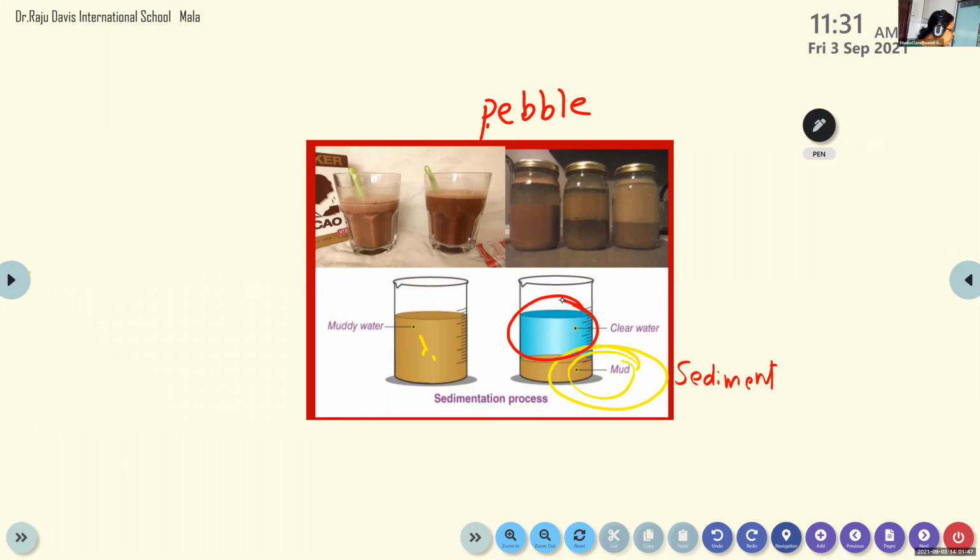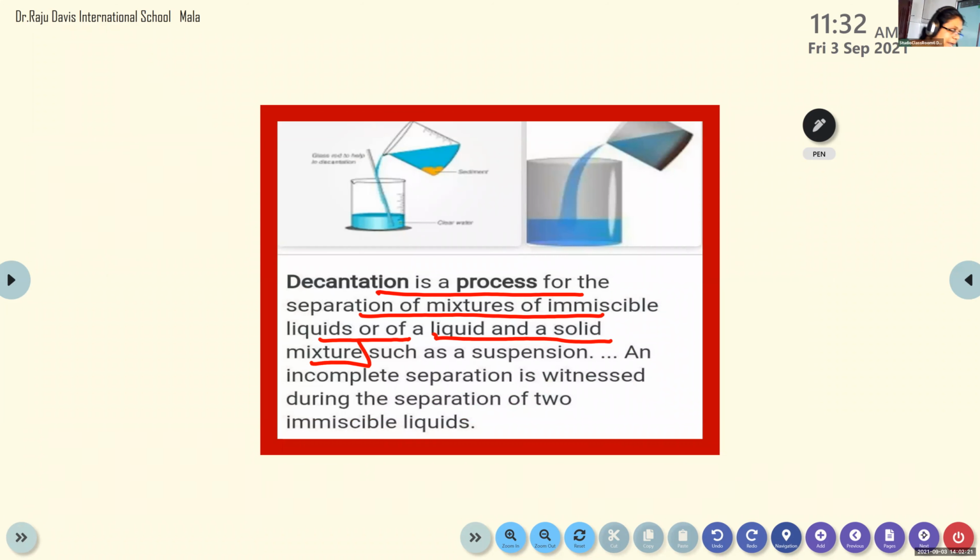Now this is an immiscible solid and liquid. Mud is a solid, water is a liquid. Sometimes oil and water also do not mix well, so we can remove the oil from the water because oil will float on top of the water. So you can remove the oil separately. So sedimentation takes place not only between a solid and a liquid, it also takes place between two liquids. That's what I tried to say. Clear? Now we are moving on to the next process.